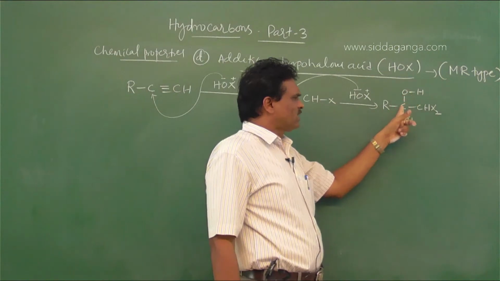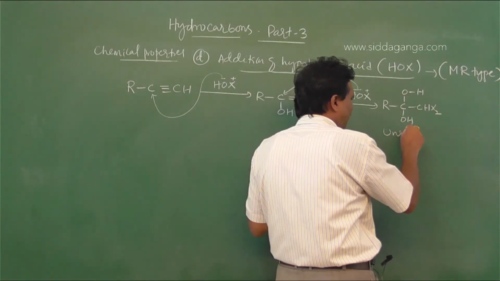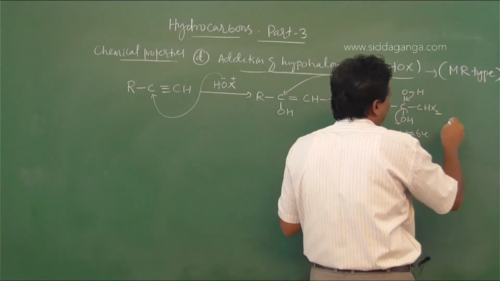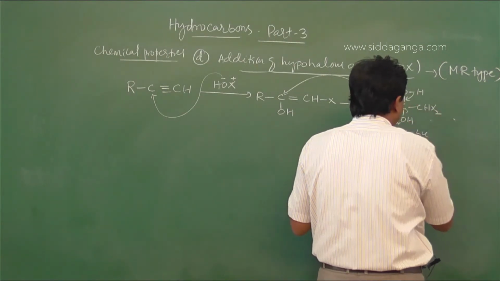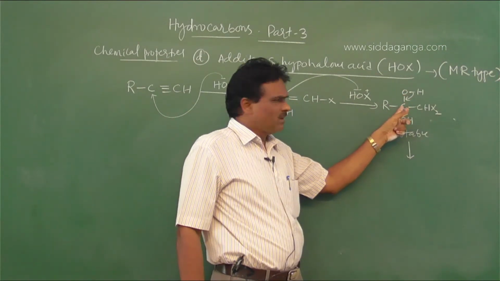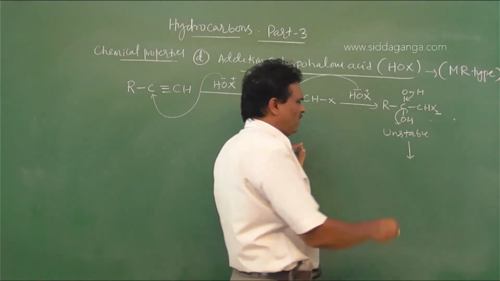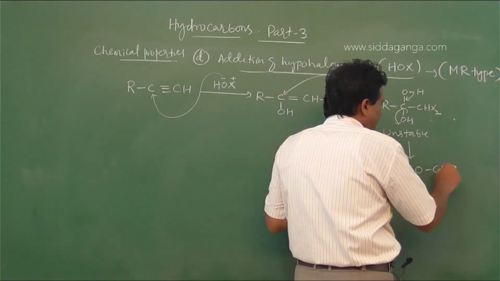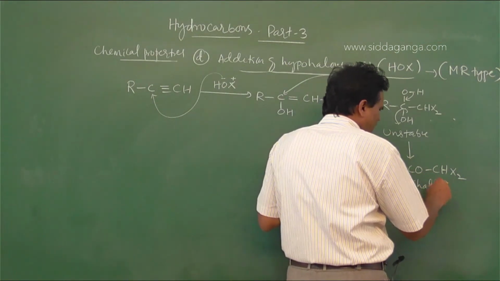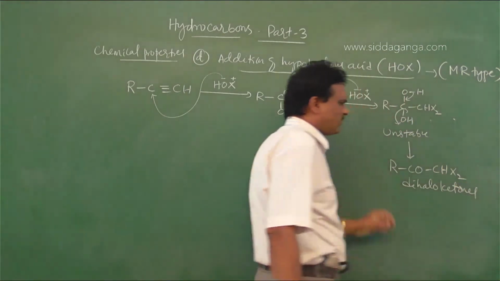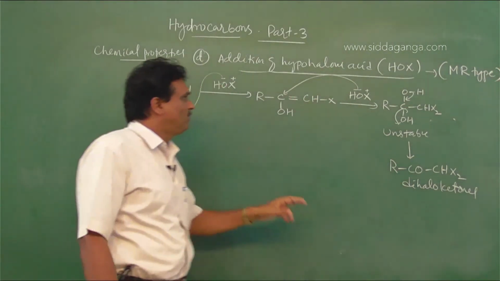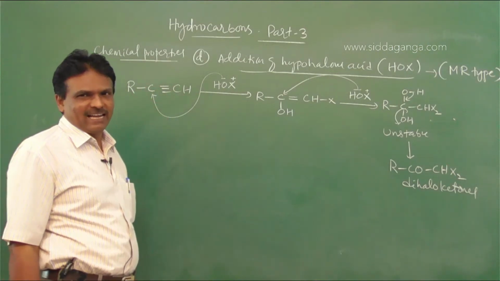If two OH groups are attached to the same carbon, this is unstable. It loses a molecule of water. Observe, if two OH groups are attached to the same carbon, it loses a water molecule to form RCOCHX2, dihaloketones. So dihaloketones are formed by the addition of hypohalous acid to alkynes.